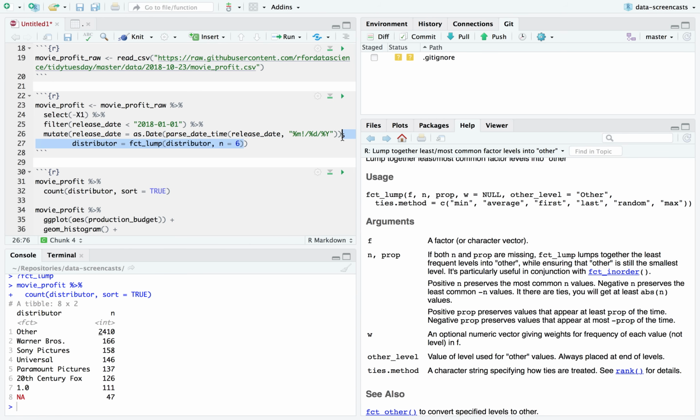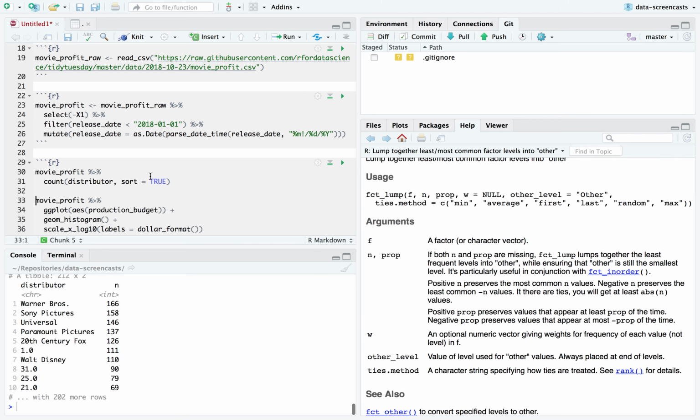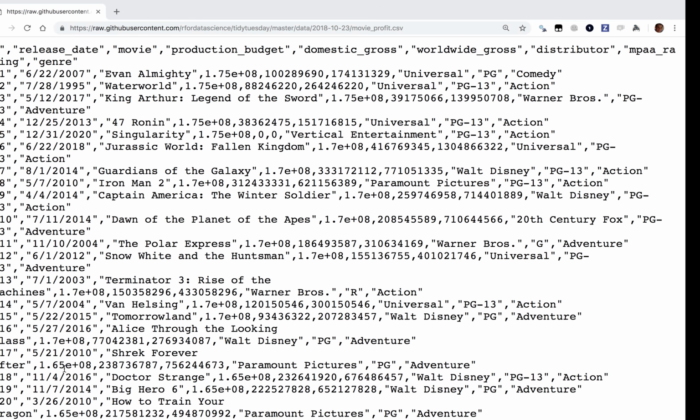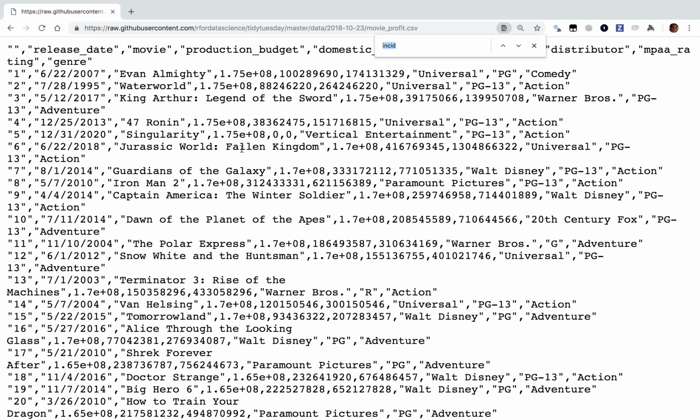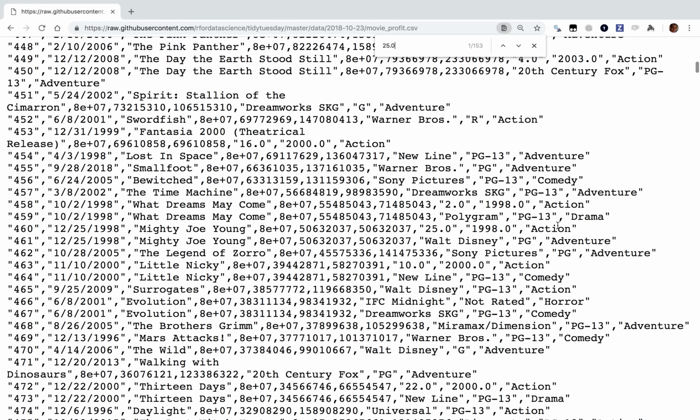Let me try removing this a moment. I saw Warner Brothers, Sony, Universal, Paramount. Oh, this was the 6th most common. Oh, and Walt Disney. I think since I did the filter, something might have changed here. And 1.0. What are these numbers? I'm going to take a quick look at the original data. And I'm curious, we have Walt Disney. Where can I find 25.0?